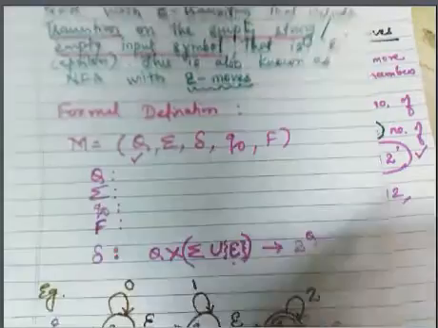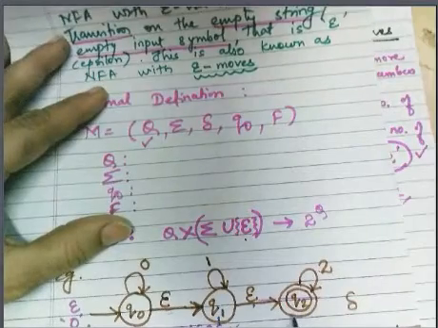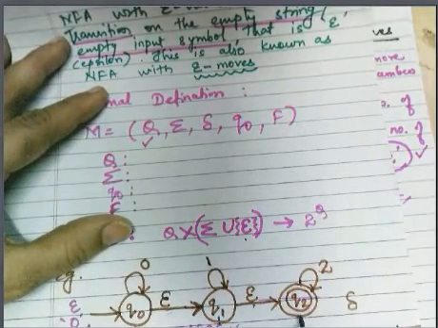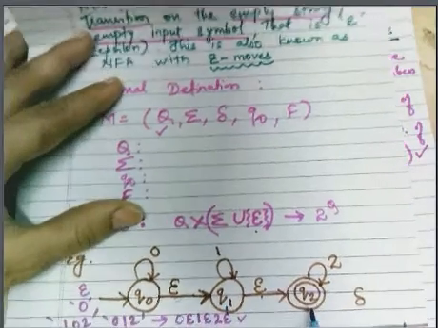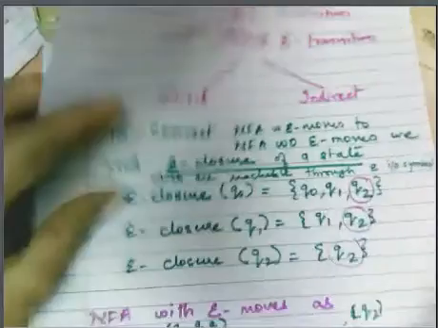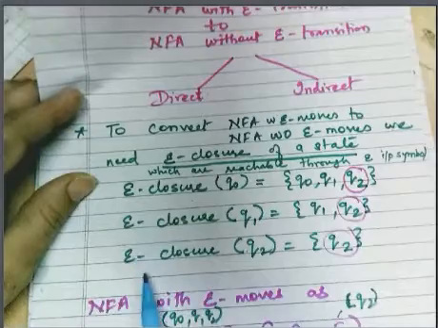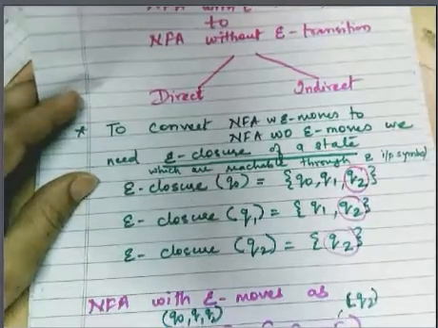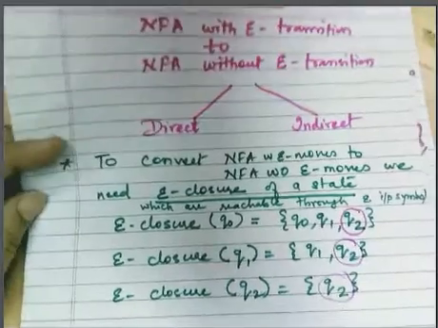Similarly, the epsilon closure of q2 is q2, because again there is no other transition from q2 with the empty string. I can reach itself without any input, that is the q2 state. So the epsilon closure of q2 will be q2. This information is required when we are converting NFA with epsilon transition to NFA without epsilon transition.